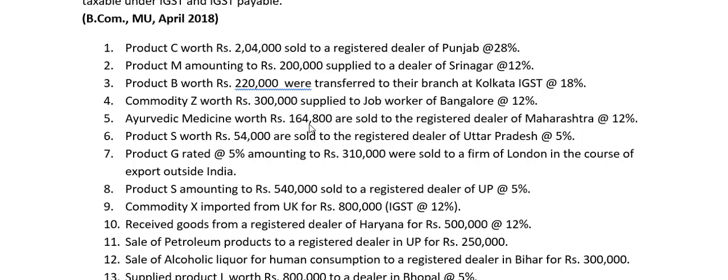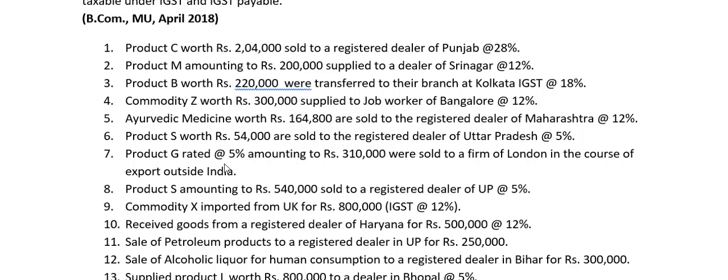Ayurvedic medicines worth rupees 1,64,800 are sold to registered dealer of Maharashtra from Madhya Pradesh to Maharashtra. So IGST is applicable. We have to take this. Product S worth rupees 54,000 are sold to the registered dealer of Uttar Pradesh at 5%. Once again, outside the state, we have to take that.